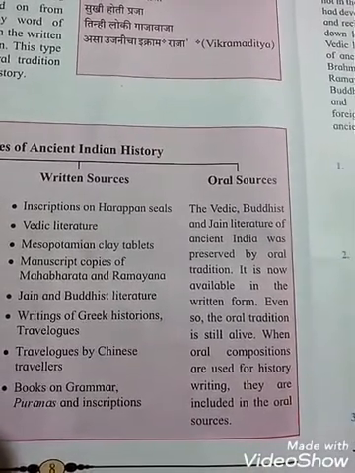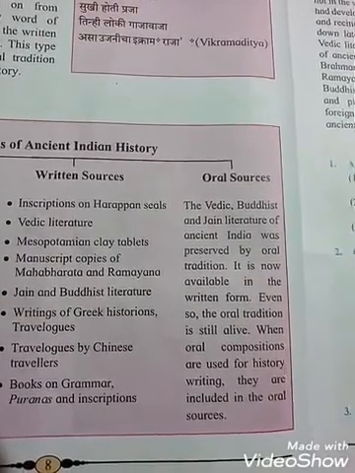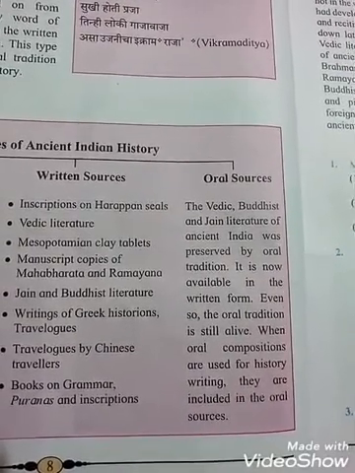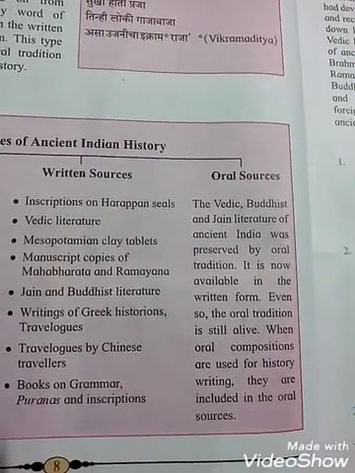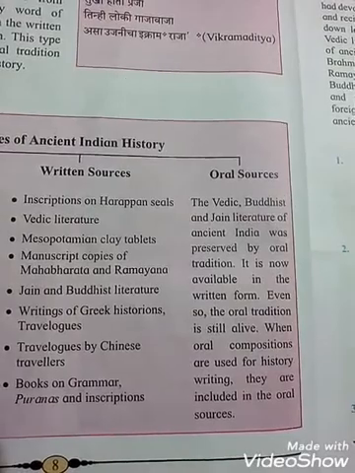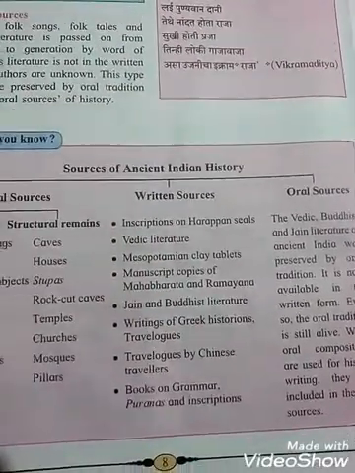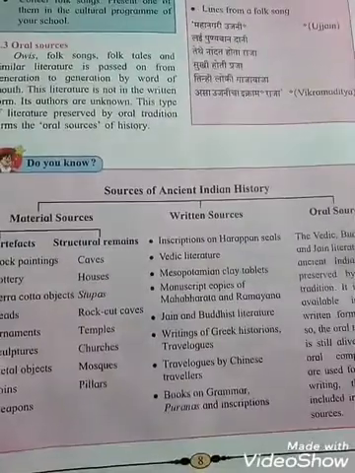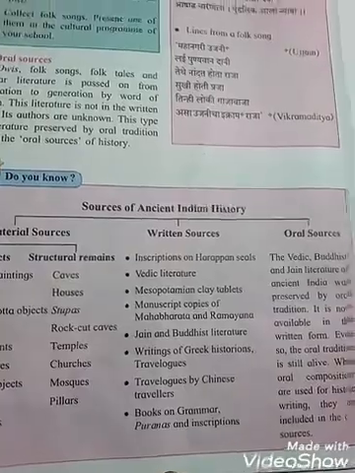Even so, the oral tradition is still alive. When oral compositions are used for history writing, they are included in the oral sources. And this way, students, sources of ancient Indian history are divided in three parts: material sources, written sources and oral sources.